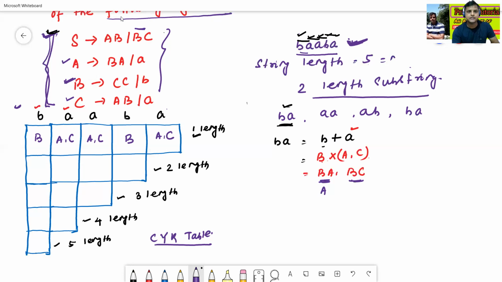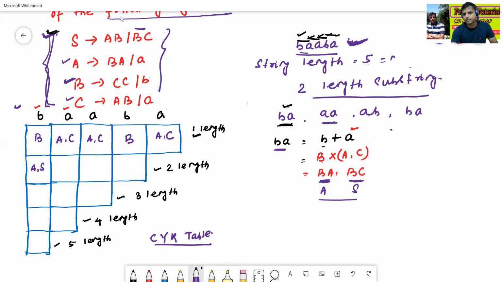There is one BC, and BC can be derived from S. So BA means A, comma S. In this way we can write. Next we will find AA.